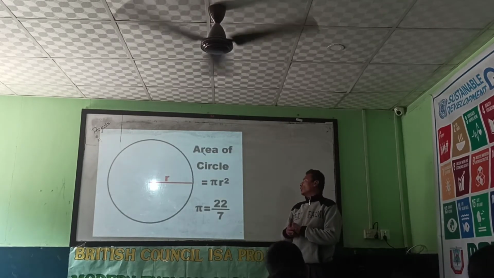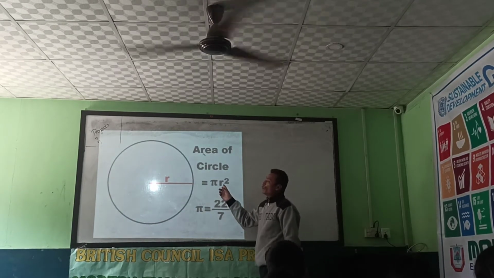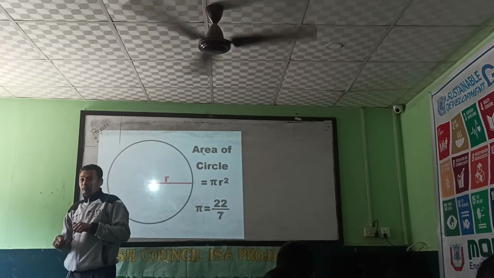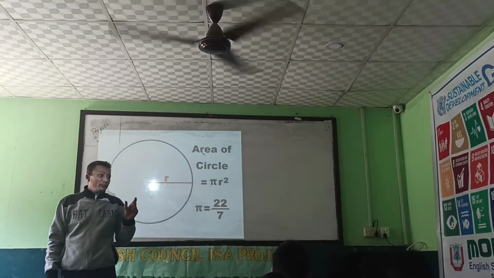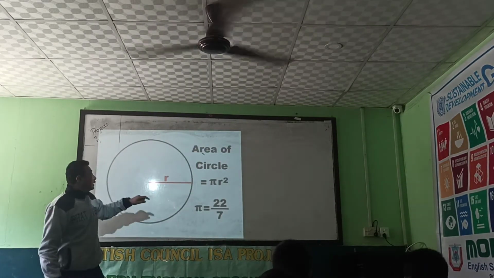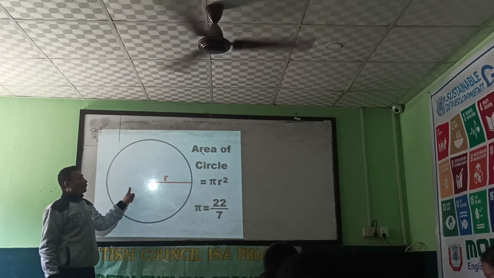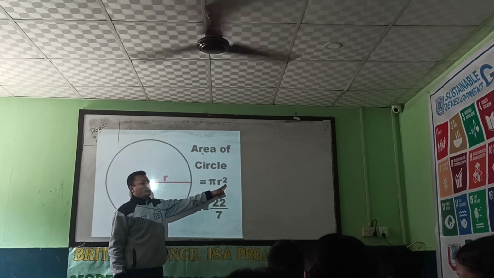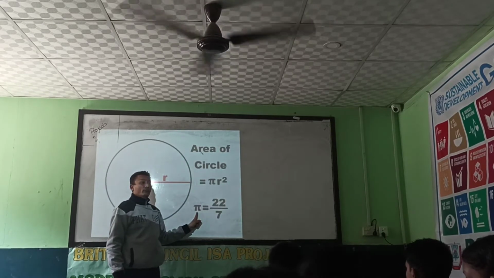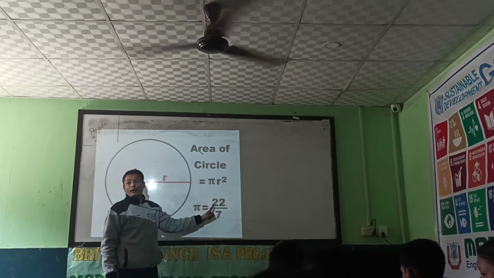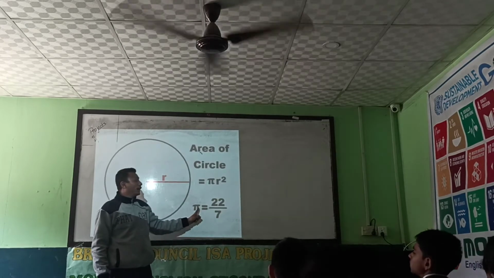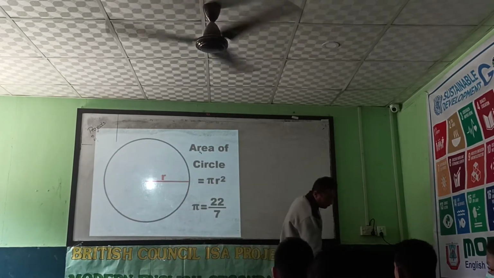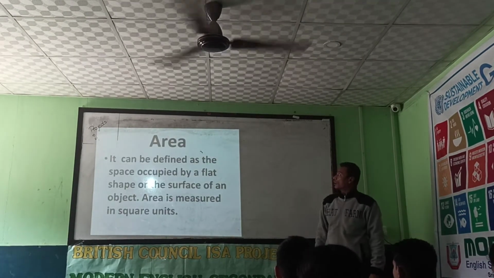Lastly, area of a circle is pi r square. If we have to find the area of a circular object, before I told you about the perimeter of a circle, and now it is the area of a circle, and the formula for it is pi r square. For pi, we will write 22/7. This is the formula to find the area of a circle.